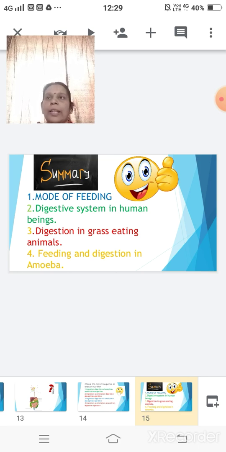These animals have the capability to digest cellulose. And last is the feeding and digestion in amoeba. I hope it is clear and the chapter has been revised once again and is clear to one and all.